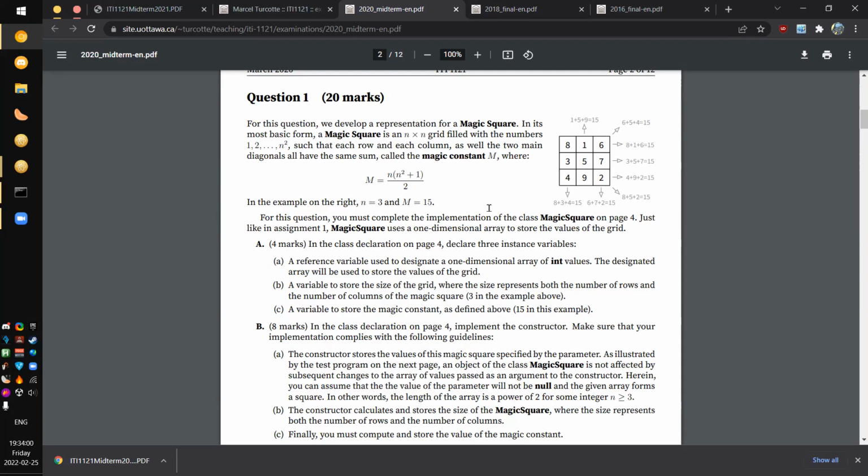Okay, so I guess we can go over them. So let's do votes for magic square. In that case, sure. I am going to be doing this without any prep whatsoever, so let's see.